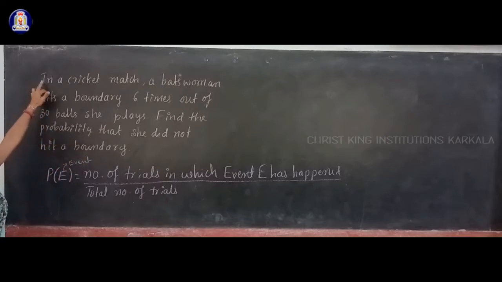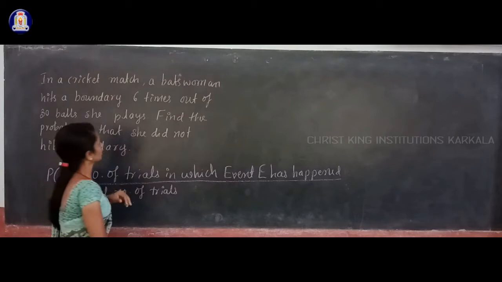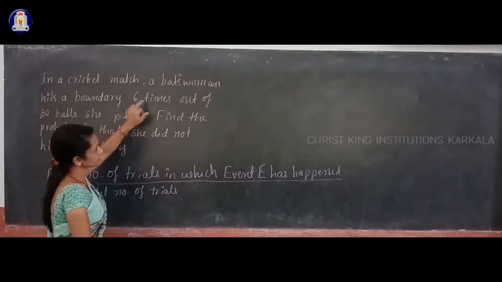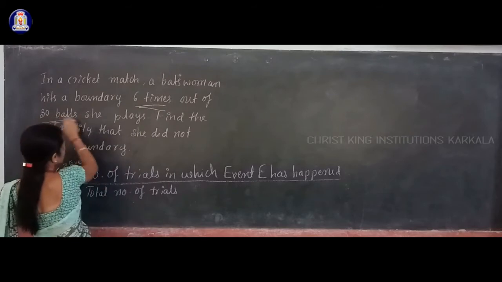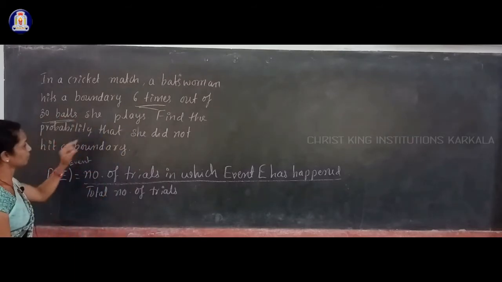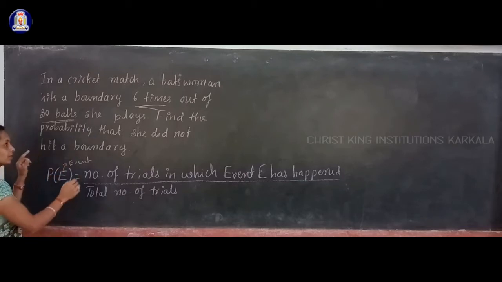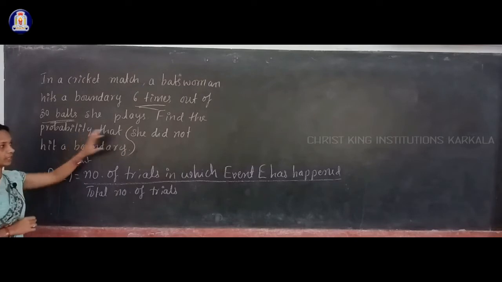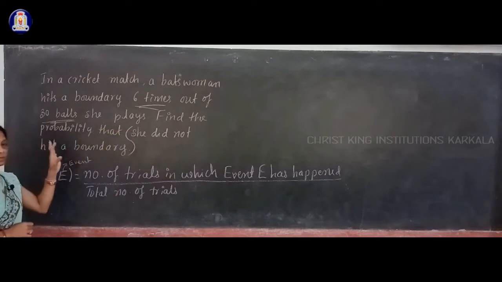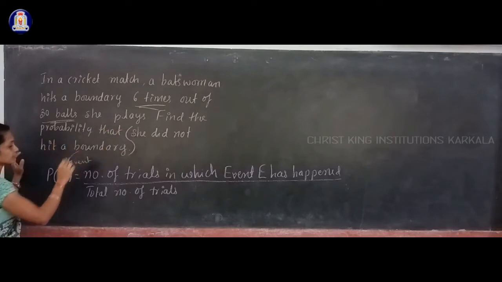You are given that in a cricket match, a batswoman hits a boundary 6 times out of 30 balls she plays. Find the probability that she did not hit a boundary. Now what is the event here? You are asked the probability that she did not hit a boundary. This is what you have to consider as the event.